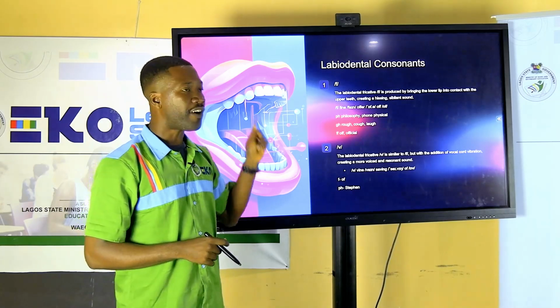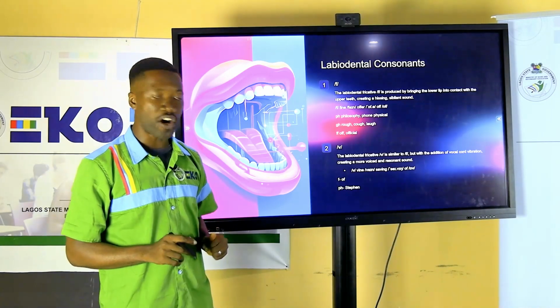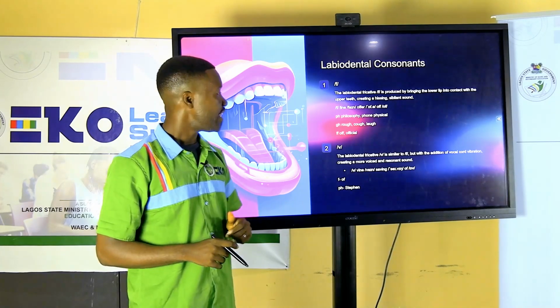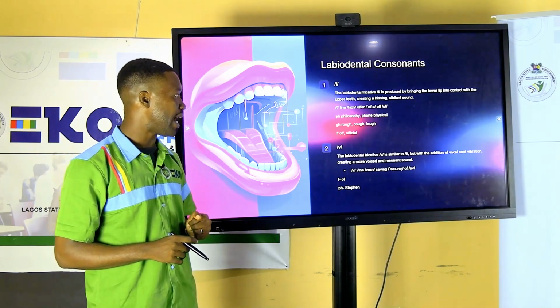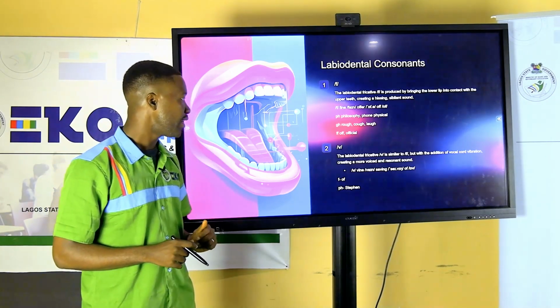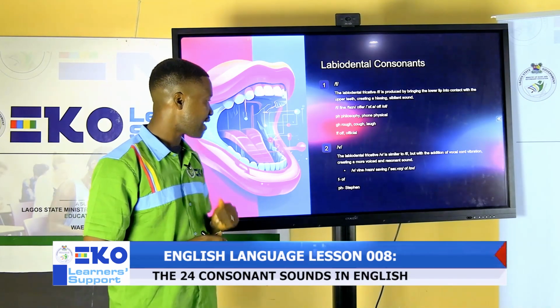The first sound which we just pronounced is a voiceless sound, while this sound v is a voiced sound. The labiodental fricative v is similar to the sound f. Why is it similar? Because there is the addition of vocal cord vibration, which creates a more voiced and resonant sound.